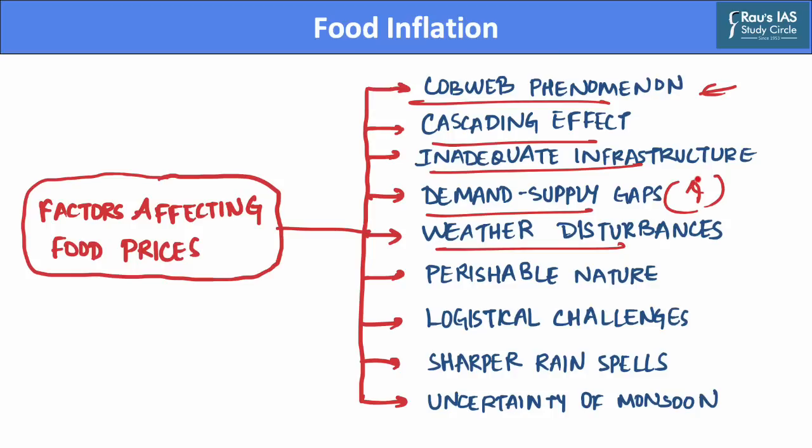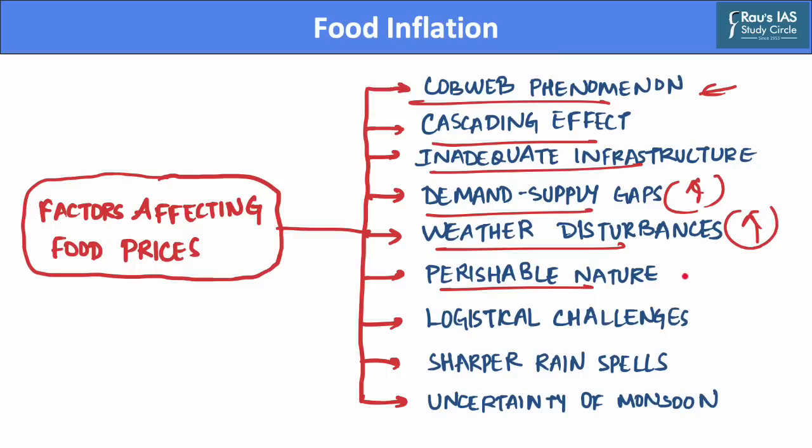High temperatures in summer this year, coupled with unusually sharp rains currently, have led to an increase in prices of food products. Further, commodities like onions and potatoes are perishable in nature, and non-availability of cold chain infrastructure further adds to the challenges of storing such perishable products.